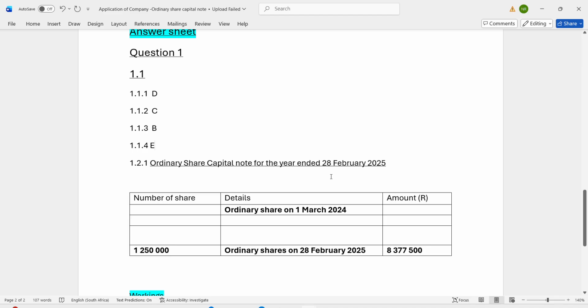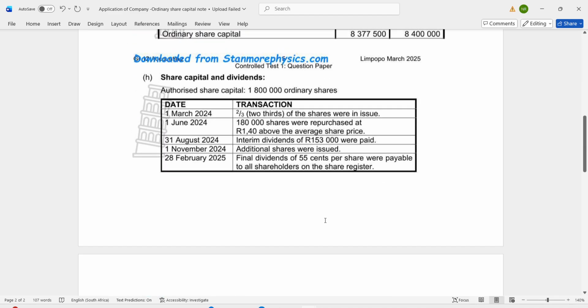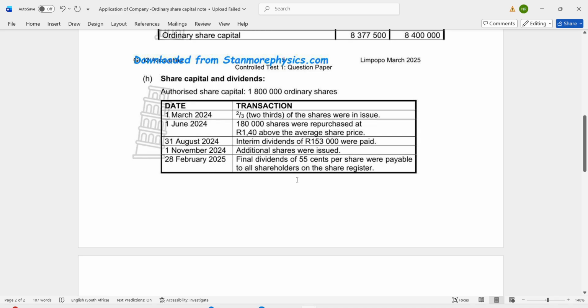Because remember, guys, date is very much important when it comes to accounting. We record things accordingly in this note, in sequential order, but just because they give us things here, it doesn't mean they were following the sequential order of dates.